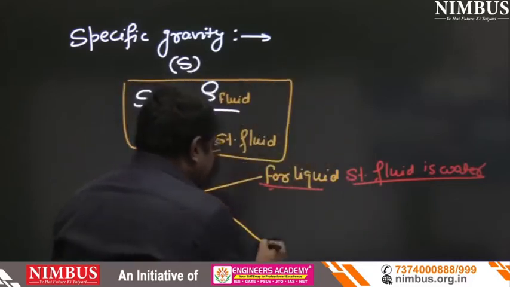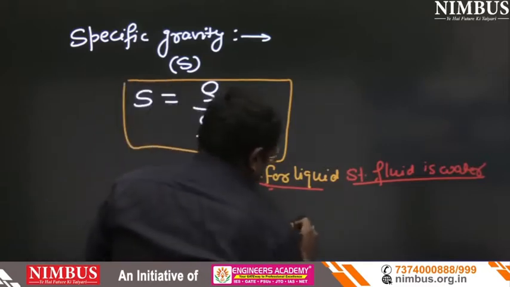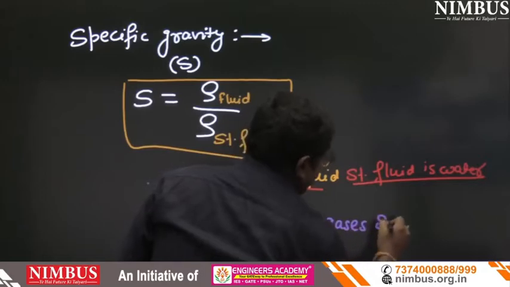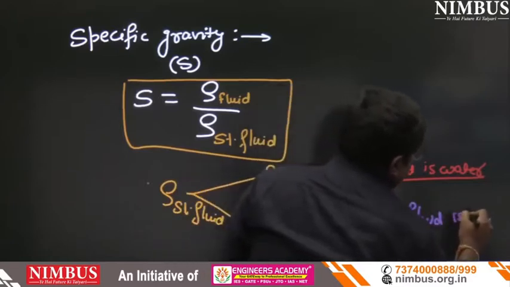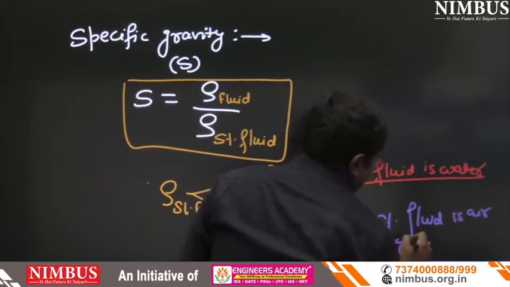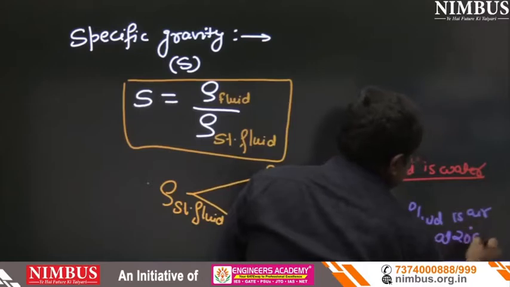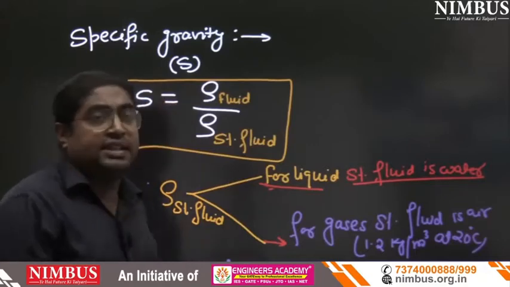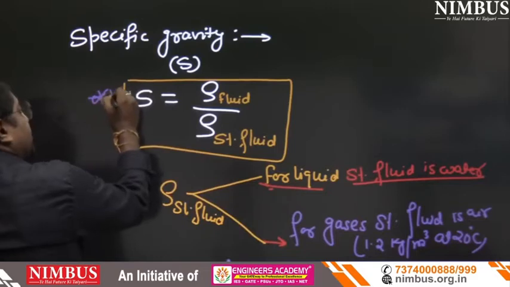And for gases, standard fluid is air. And what is the density of air? 1.2 kg per meter cube at 20 degree Celsius. So that is a comparison of density and density. This is your objective question only.